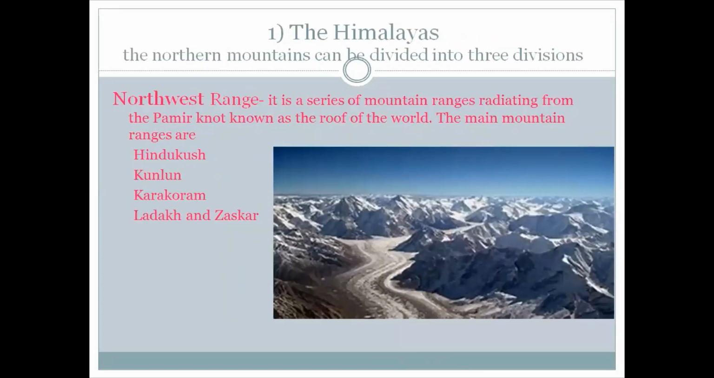Now the Himalayas can be divided into 3 divisions. Number 1, Northwest Range. It is a series of mountain ranges radiating from Pamir, or spreading out in different directions from the Pamir. The main mountain ranges here are Hindu Kush, Kunlun, Karakoram, Ladakh and Zanskar ranges.